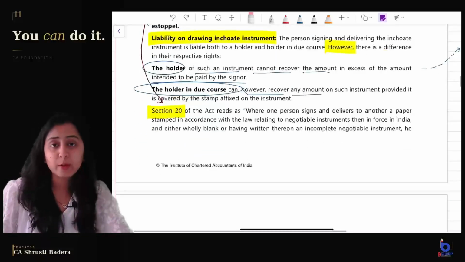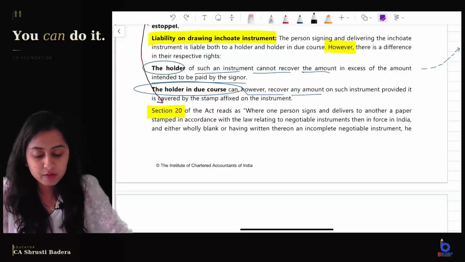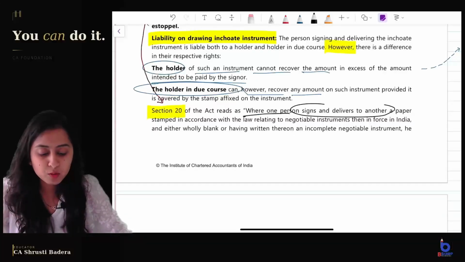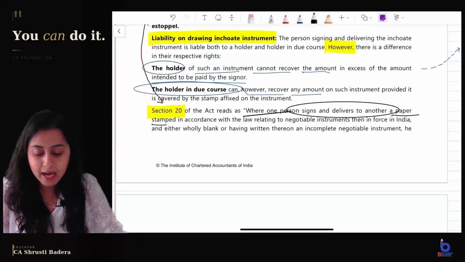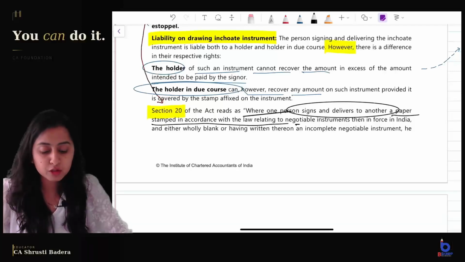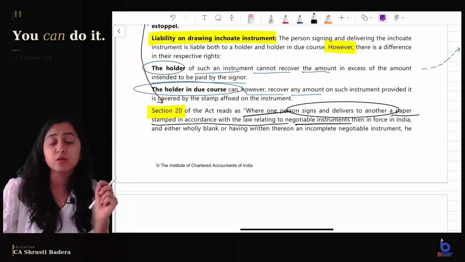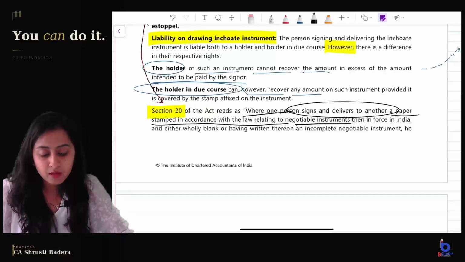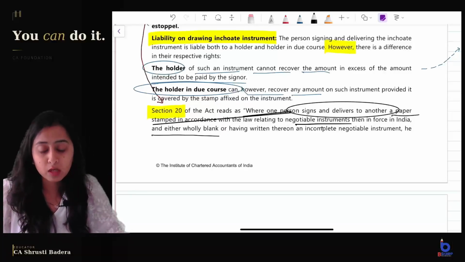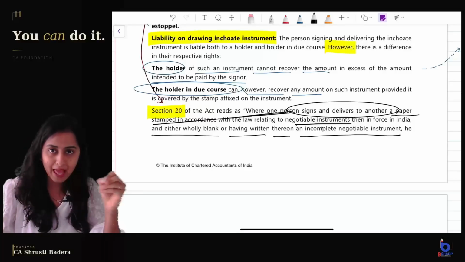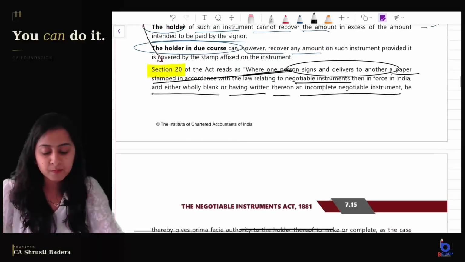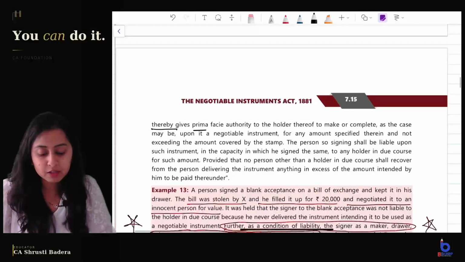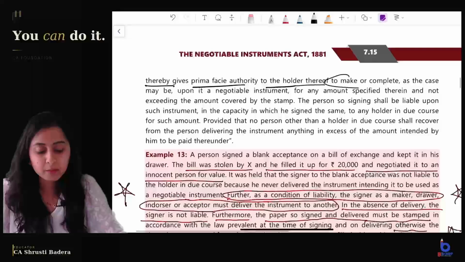So what does section 20 say? It says where one person signs and delivers to another a paper which is stamped in accordance with the law relating to negotiable instrument. We have already studied in the first video that every negotiable instrument has to be stamped except for cheque, right? And it is either wholly blank or having written thereon an incomplete negotiable instrument, it is blank or he has written incomplete there. He thereby gives prima facie authority to the holder thereof that you can complete the instrument.